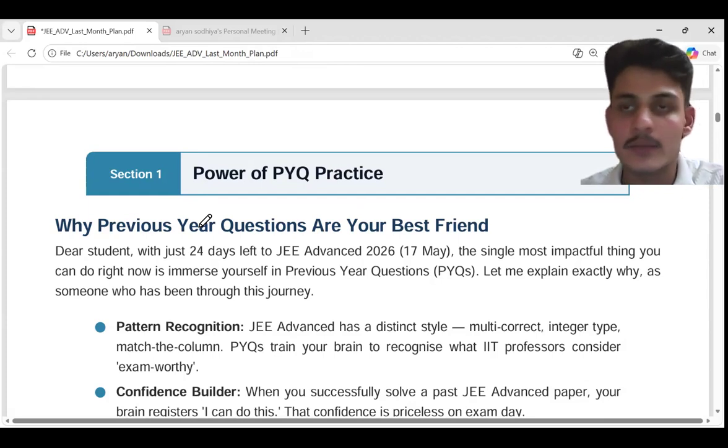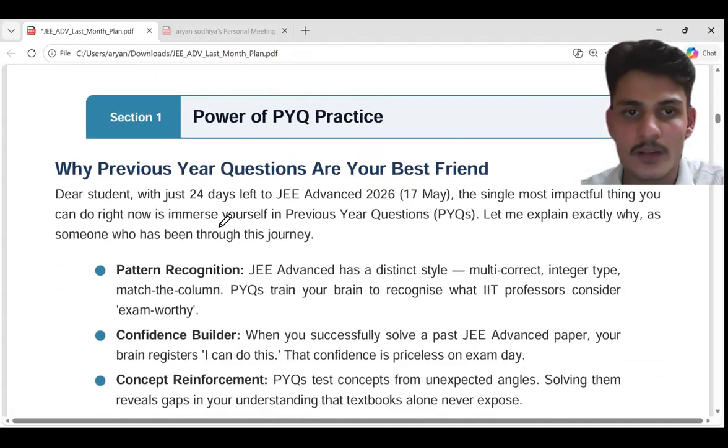So my first advice for you is to focus on the PYQs. Try to attempt one paper in a week. Or if your coaching is asking you to attempt two or three, you can do it according to your preparation. But I would say you should at least do one PYQ paper solving complete, like 3 hours, then a 2 hour break, and again 3 hours. You need to do this to get comfortable.